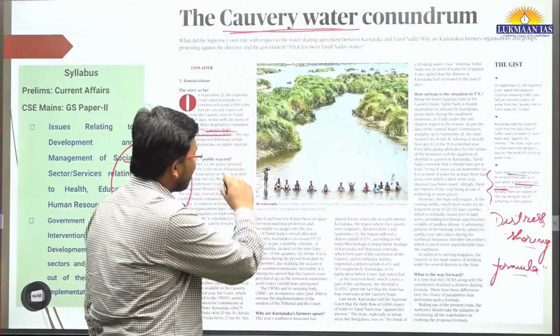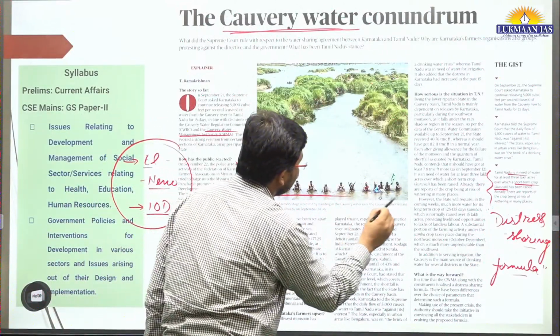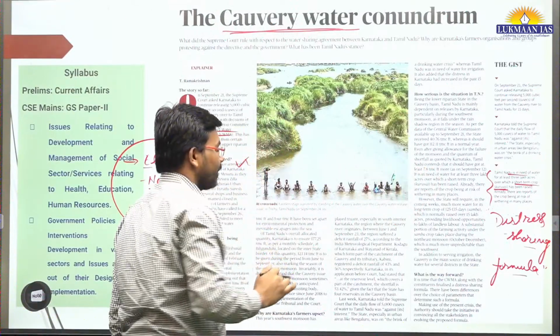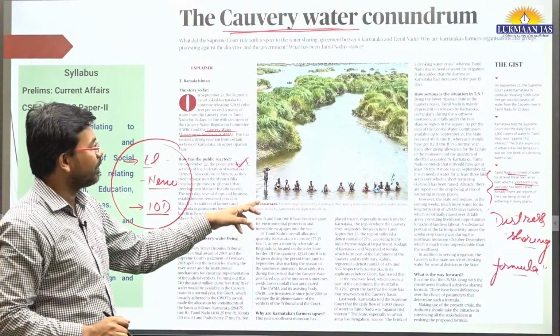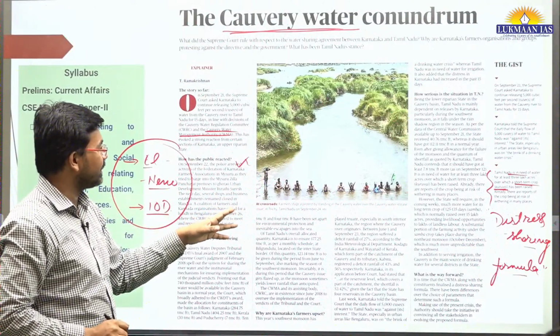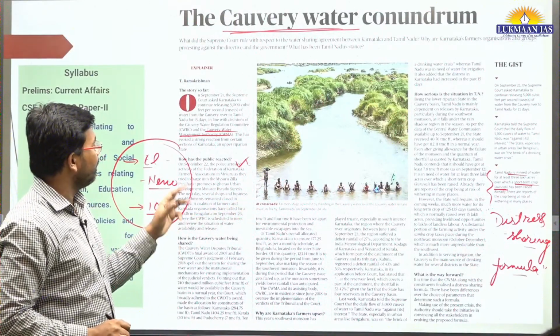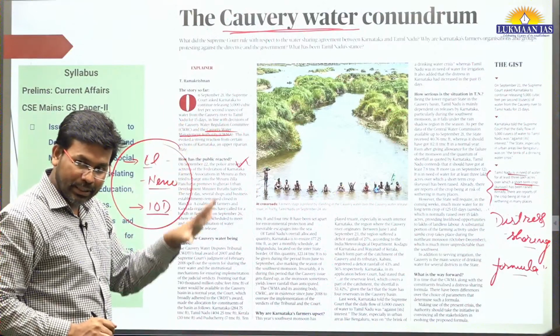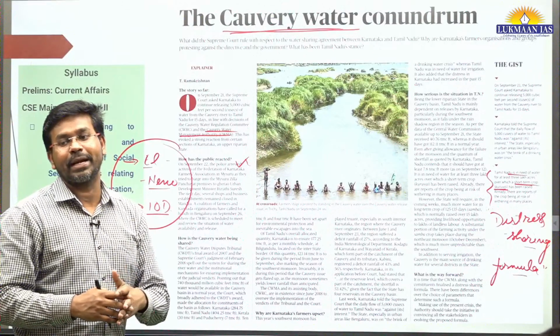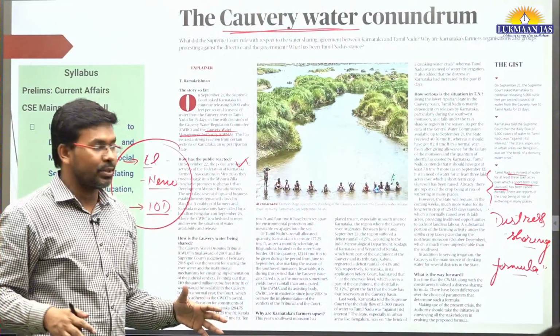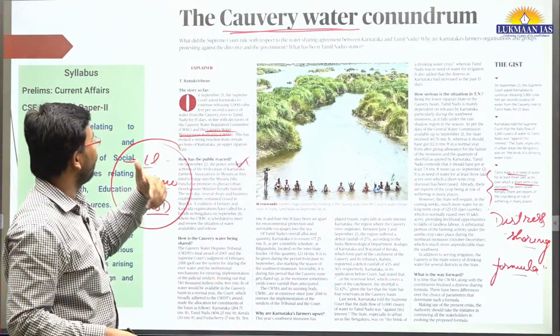And there are many farmers, you see, sitting on the river and protesting. So these farmers are protesting in the state of, let's say, Tamil Nadu. Basically, in this article they have talked about farmers' organizations in Karnataka who have tried to capture one particular place.